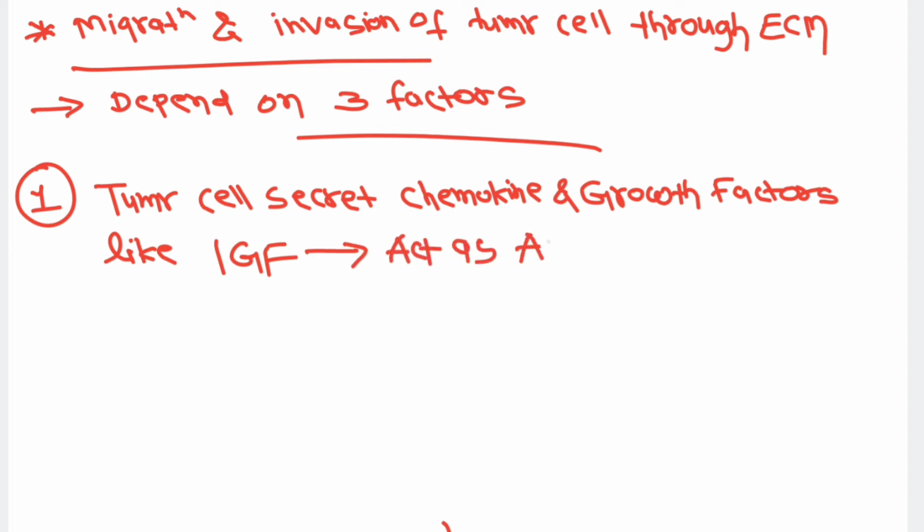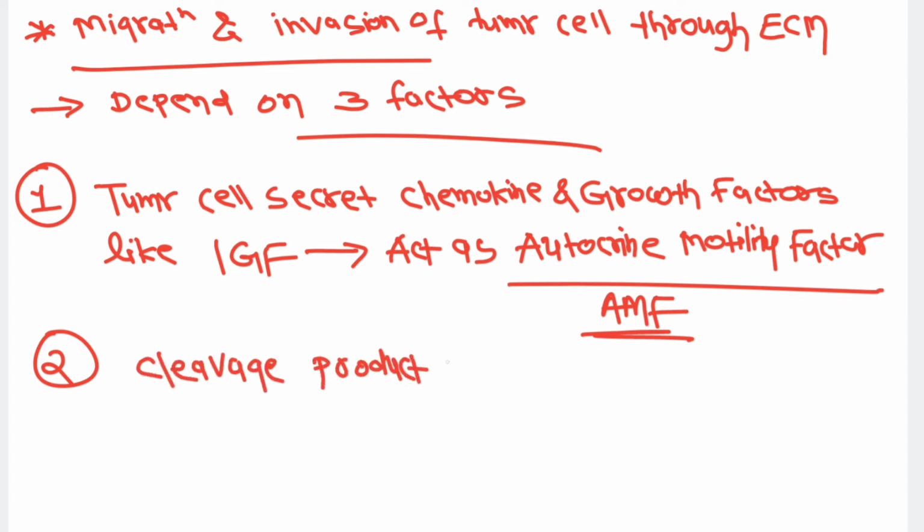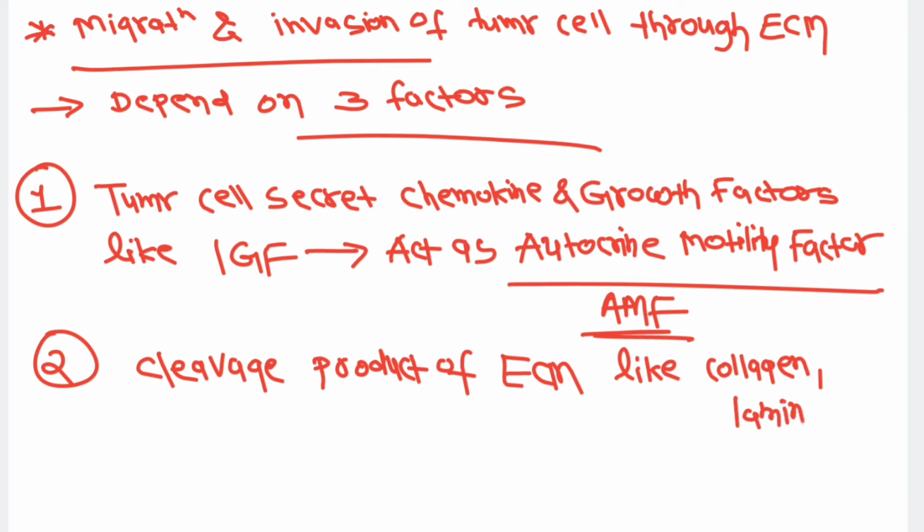autocrine motility factor. Tumor cells secrete growth factors like IGF that will act as an autocrine motility factor, which facilitates invasion through interstitial tissue. The second one is cleavage products of the extracellular matrix. Whenever there is a degradation of the extracellular matrix, cleavage products are generated, like that of collagen and laminin, which will favor the migration of the tumor cell.